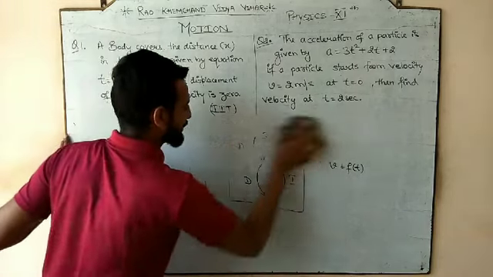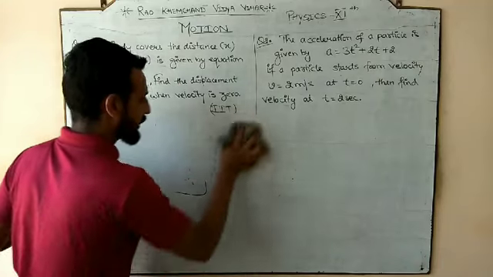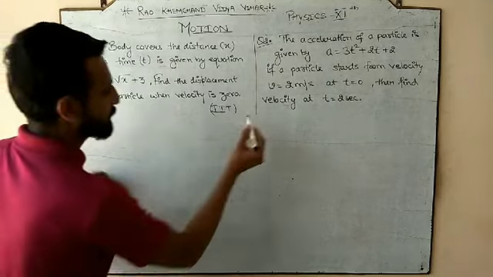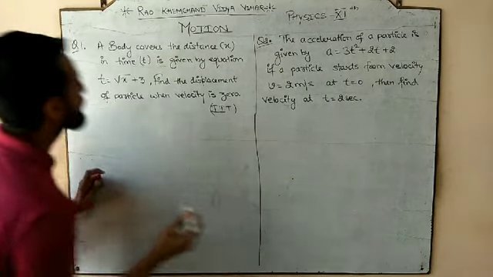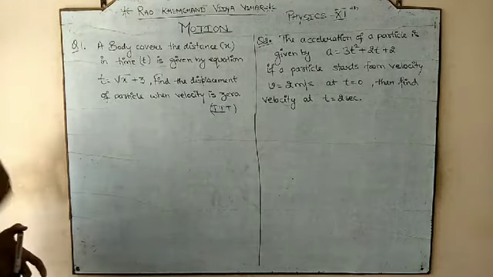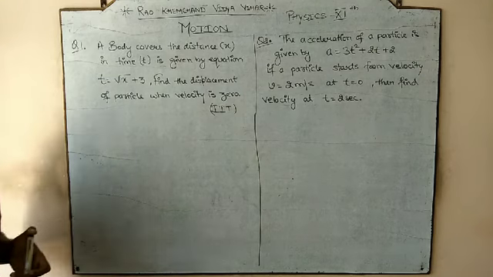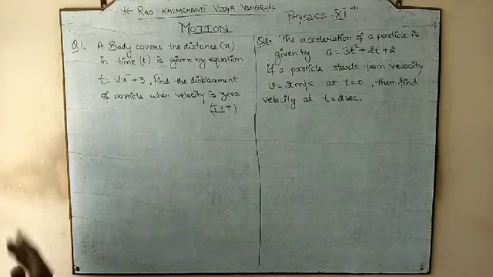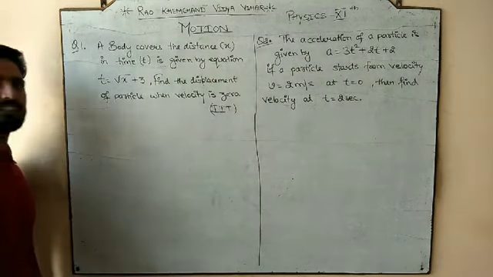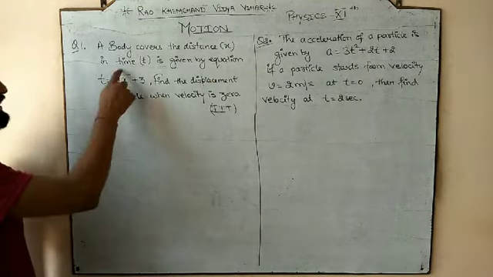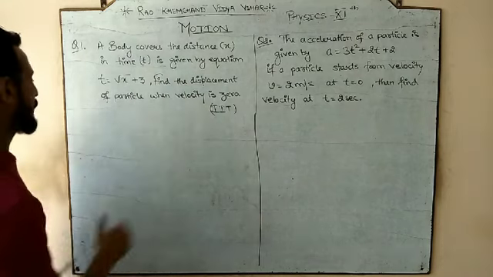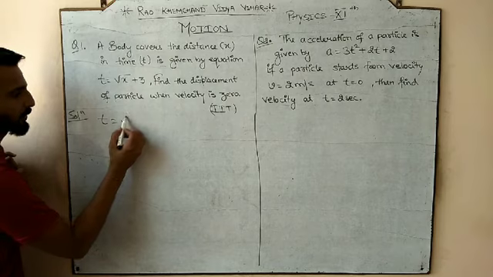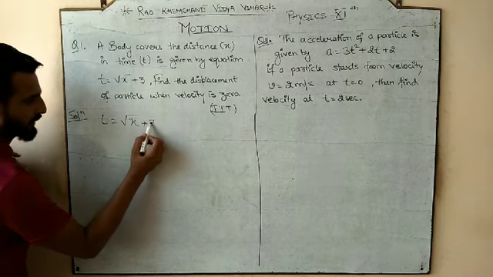The first numerical that we have in front of us on the board, check this out. In this numerical, a body covers a distance of x in a time t. The distance is mentioned as x, in a given equation: time is equal to root over x plus 3.